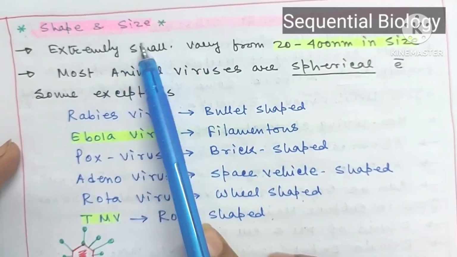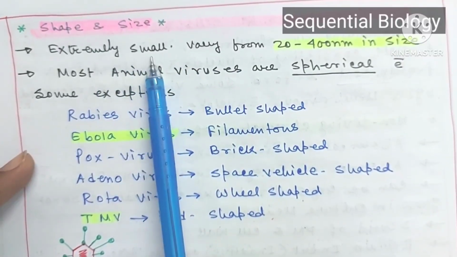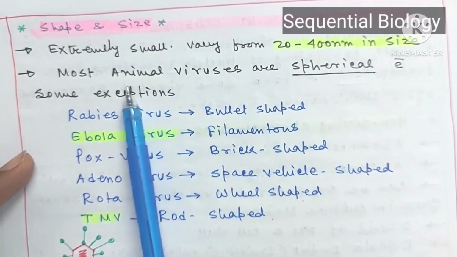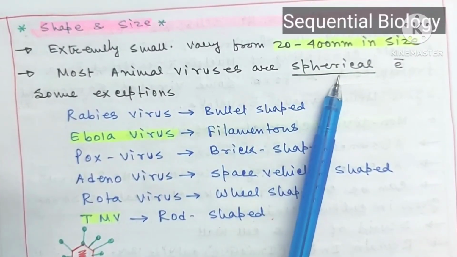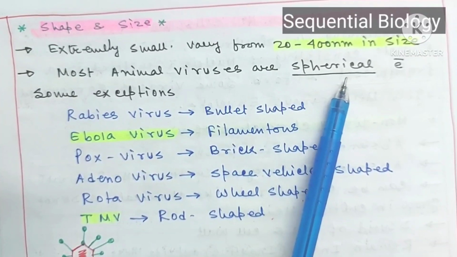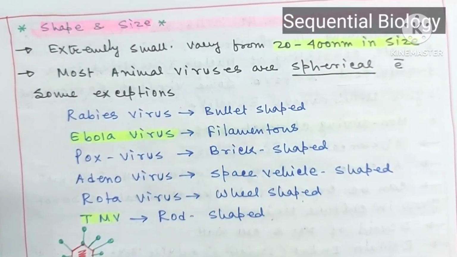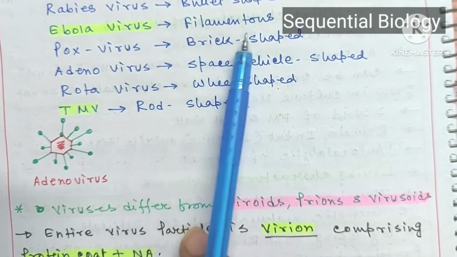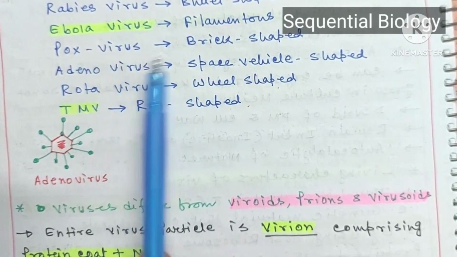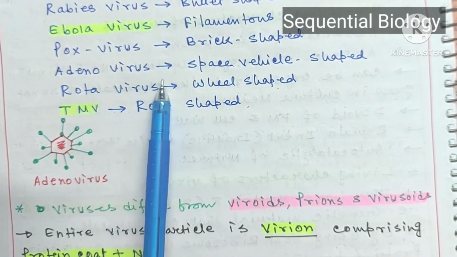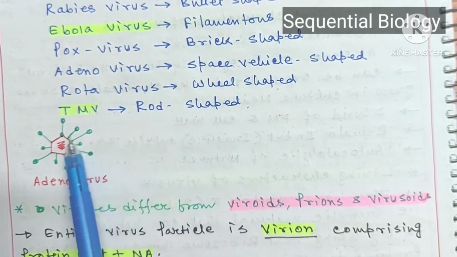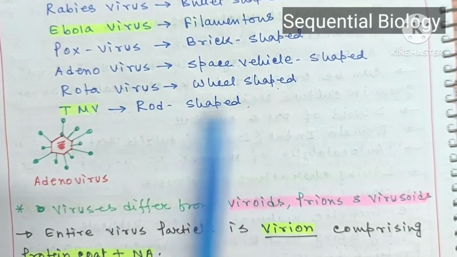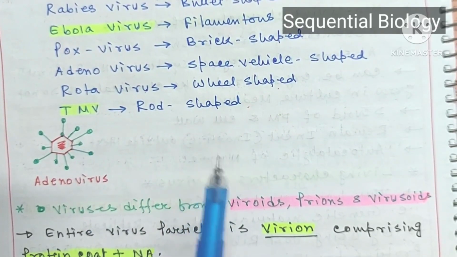Viruses have different shapes and sizes. They are extremely small and vary from 20 to 400 nanometers in size. Most animal viruses are spherical, that is, rounded, with some exceptions: rabies virus is bullet-shaped, Ebola virus is filamentous, pox virus is brick-shaped, and adenovirus is space vehicle-shaped. This is a diagram of adenovirus. Rotavirus is wheel-shaped, and tobacco mosaic virus is rod-shaped.